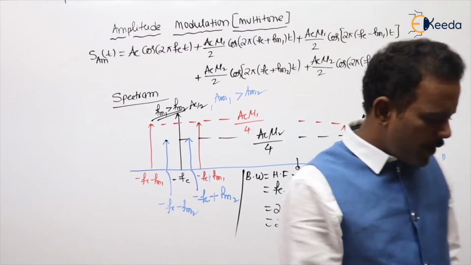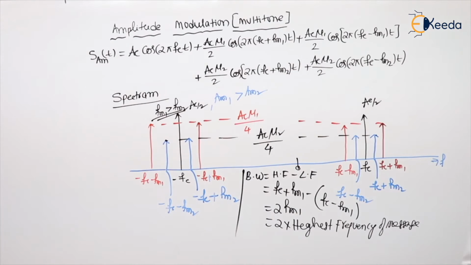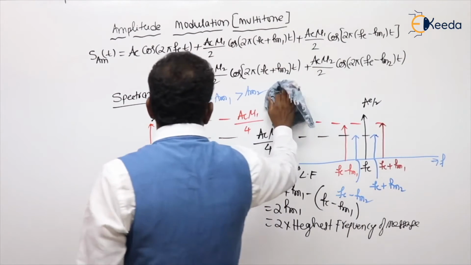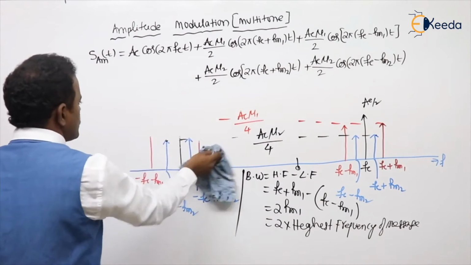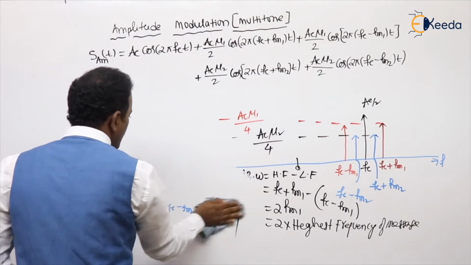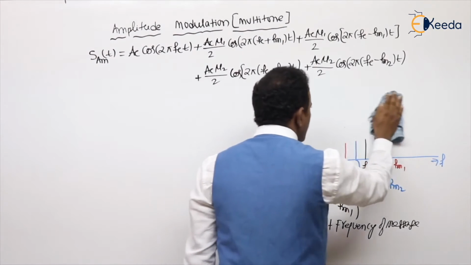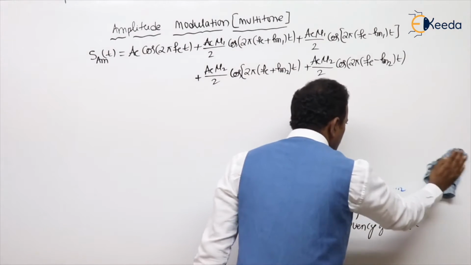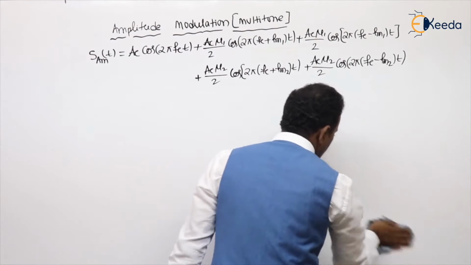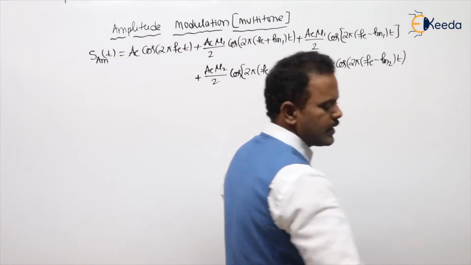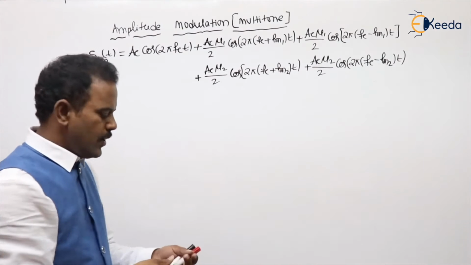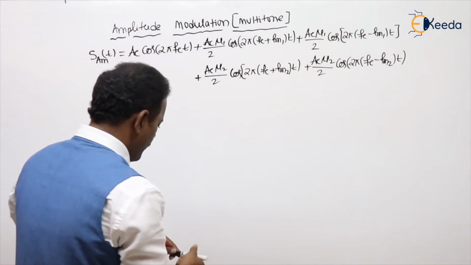Once you are familiar with the spectrum, now you can go for the power calculations, students. Coming to the power calculations, I already told previously, power in any signal is nothing but the RMS value whole square, that is, the mean square value of a signal I told. So I can go for the power requirement.